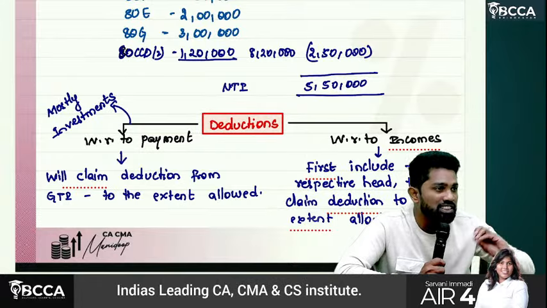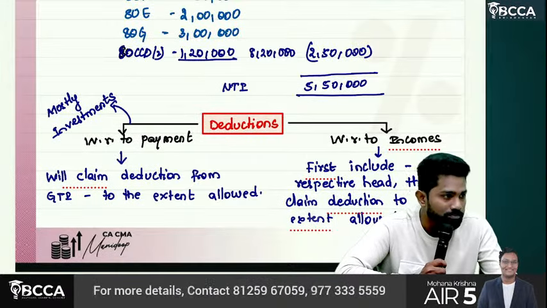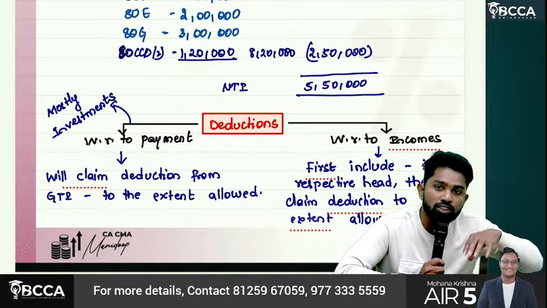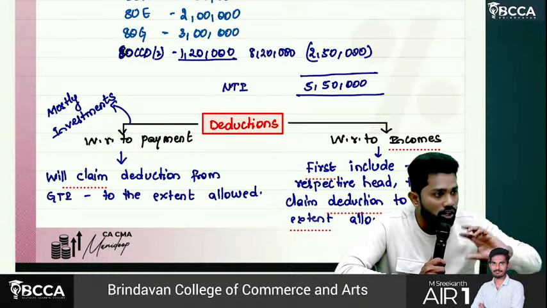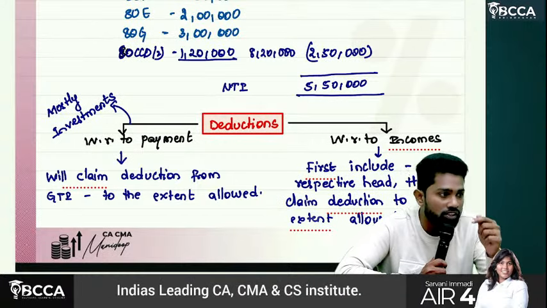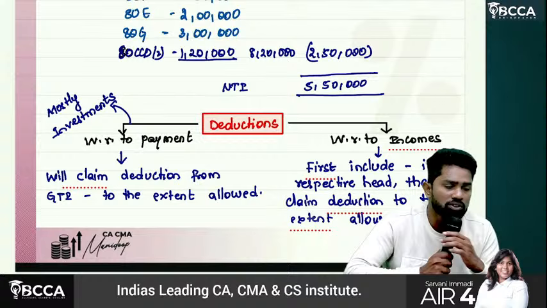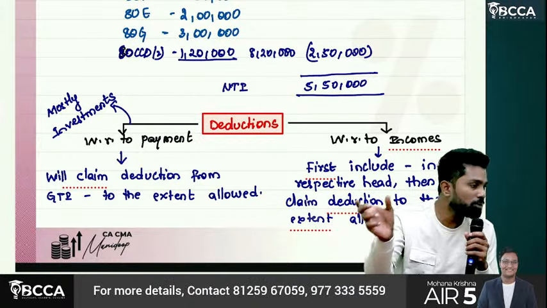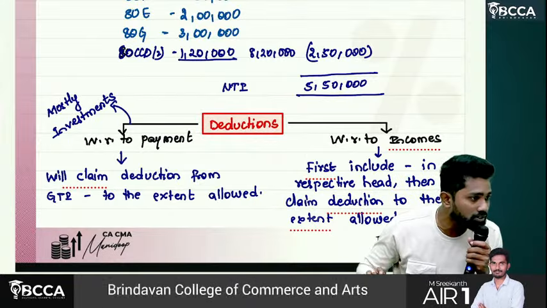Sir, first, since it is an outflow, there is no income. But the government wants to encourage those kinds of investments or outflows, so they will be giving it as deductions. So what to do? Straight away, however much amount is allowed as deduction, that amount you will claim as deduction.